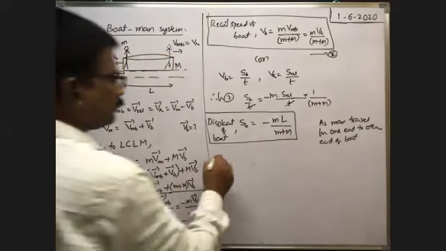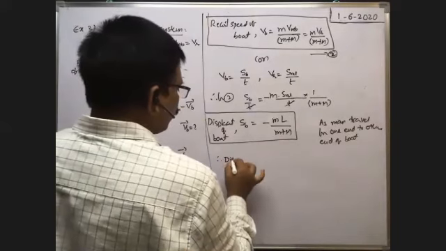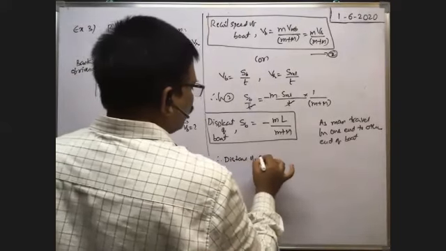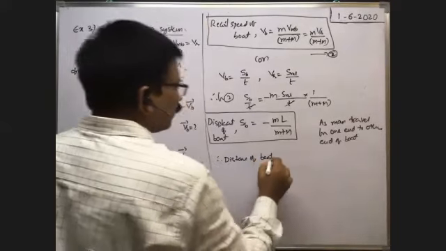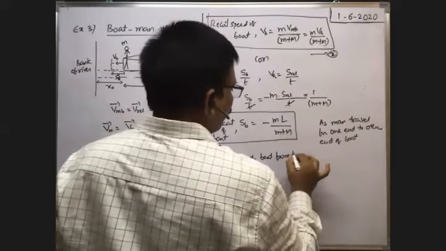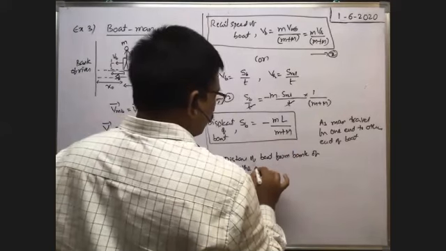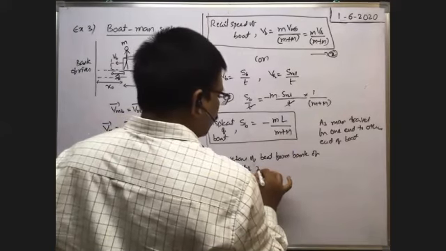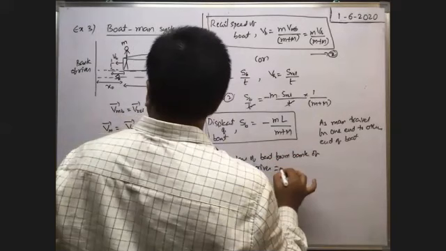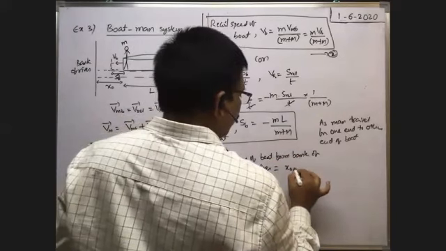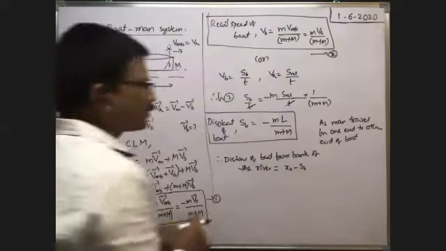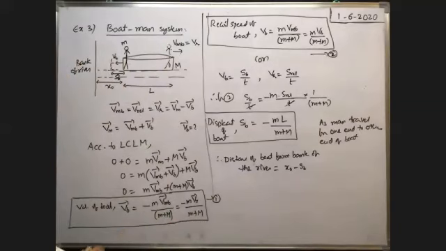Therefore, the distance of the boat from the bank of the river is equal to x0 minus SB. Okay, what is the distance of the man from the bank of the river?